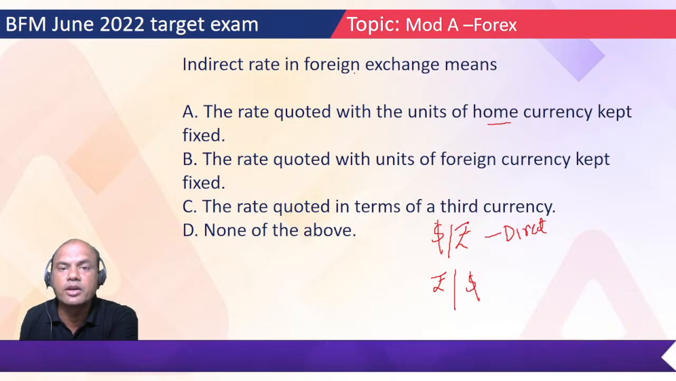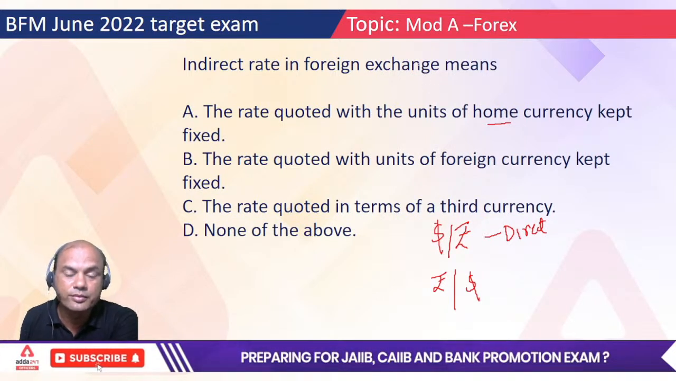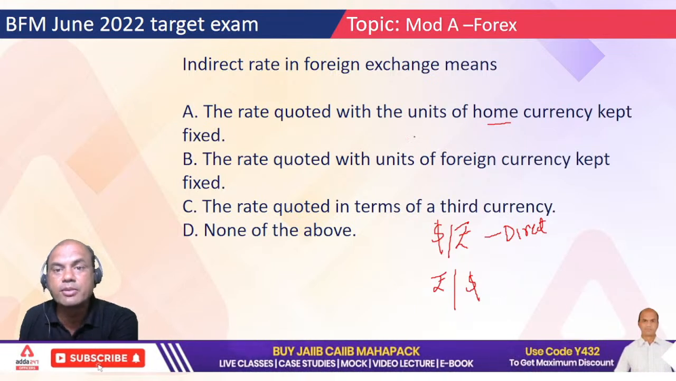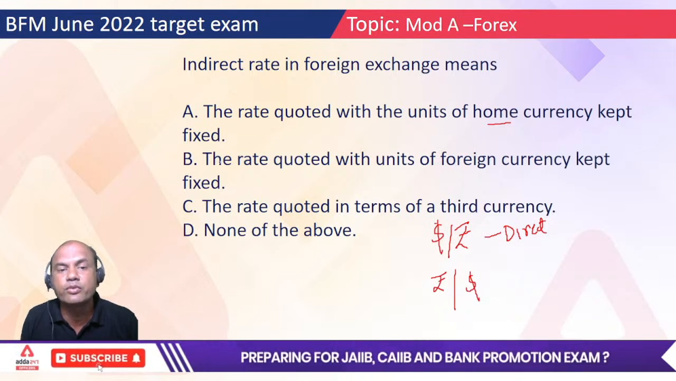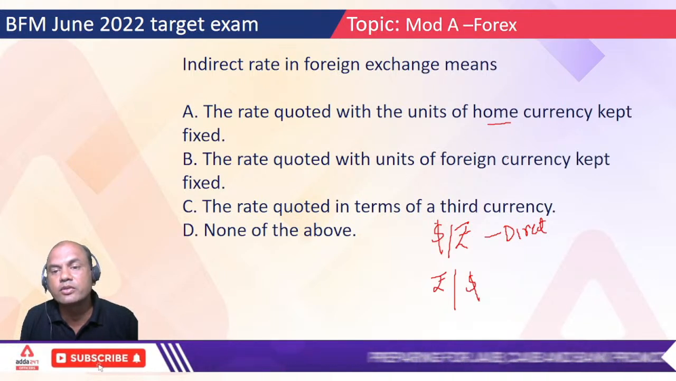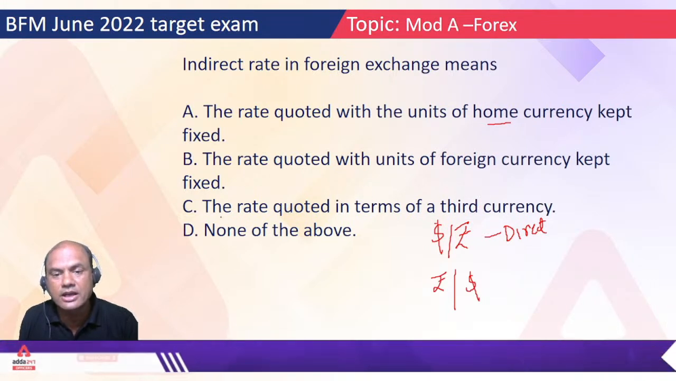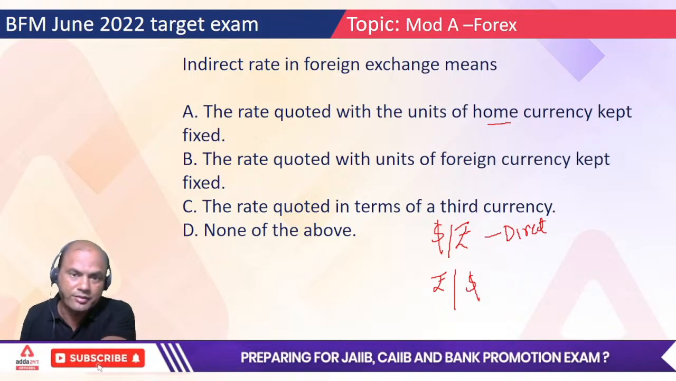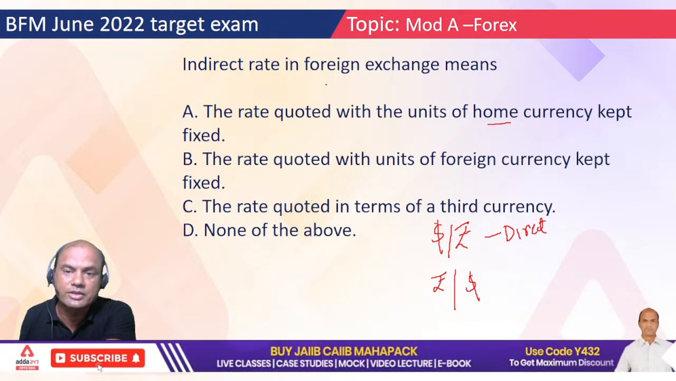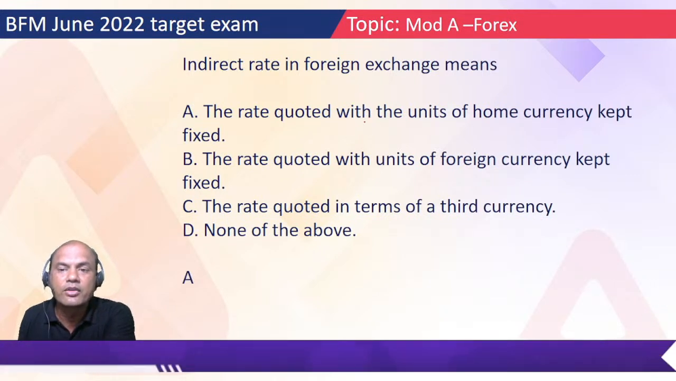Next, indirect rates in foreign exchange means, okay, indirect rate means what? Just now I told you about that. GBP to dollar, right? So indirect: the rate quoted with the units of home currency kept fixed, the rate quoted with the foreign currency kept fixed, rate quoted in terms of third currency, and none of the above. So which one is the correct one? Just now we saw it. Type fast. A, B, C or D. Yes, answer is correct. A, home currency.